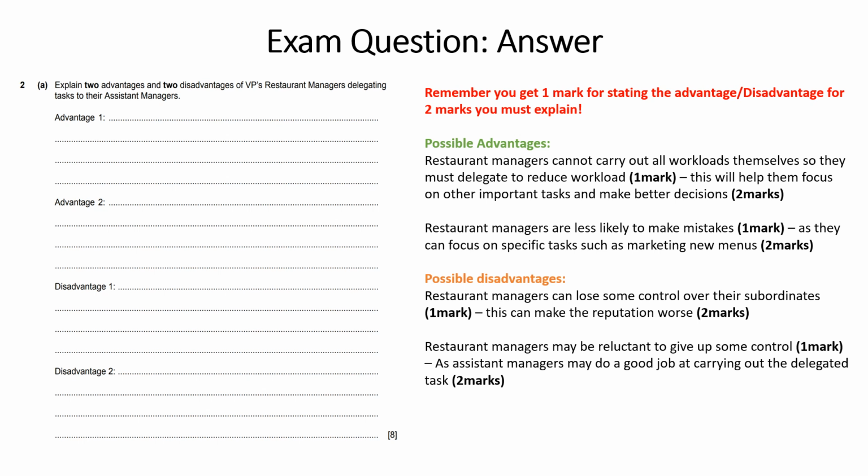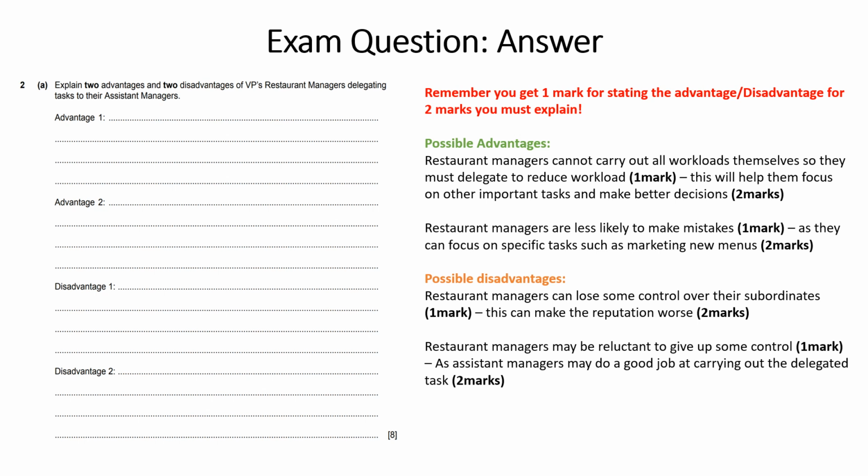Let's have a look at the disadvantages. So the first disadvantage would be that restaurant managers can lose some control over their subordinates. That's 1 mark. Now to explain that further, you would say this can make the reputation worse. That's your 2nd mark in that answer. Now for the second disadvantage, you're going to say restaurant managers may be reluctant to give up some control. That's your 1 mark. And then, because assistant managers may do a good job at carrying out the delegated task. That's your 2nd mark.